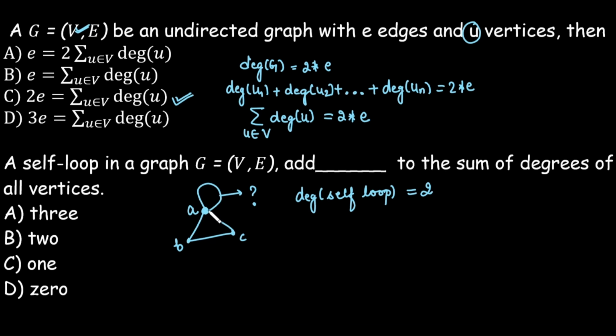Like in this case, the degree of vertex A is 1 plus 1 plus 2, that is equal to 4. For B, the degree is 2. For C, the degree is 2. So whenever we have a self loop, it is counted twice. Hence option B is correct.